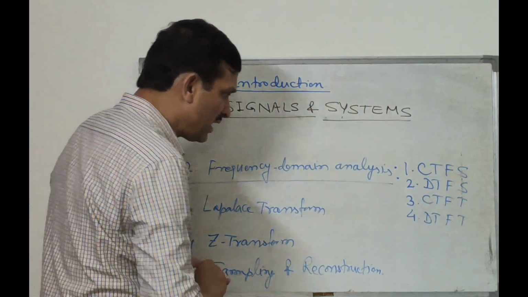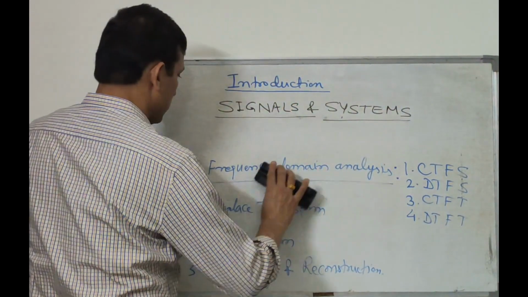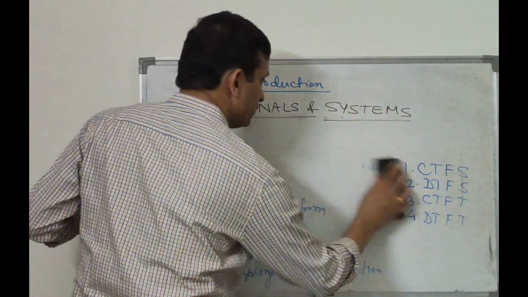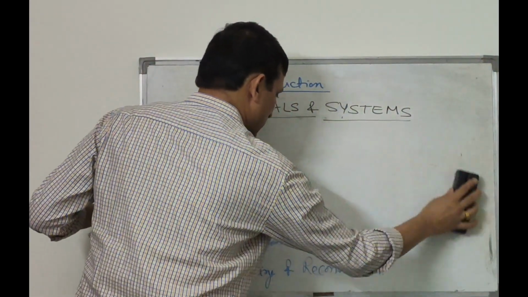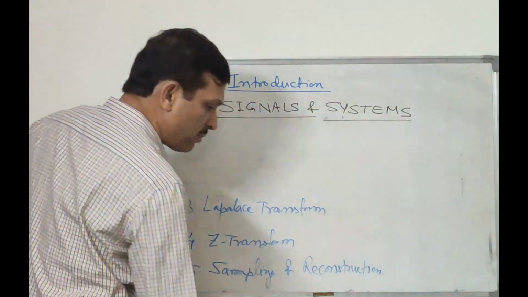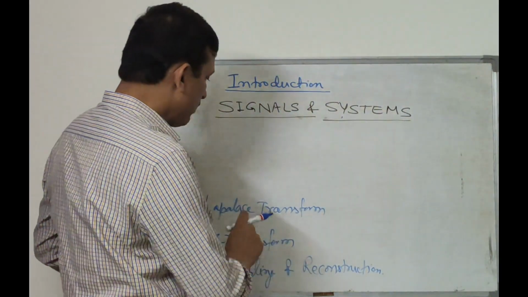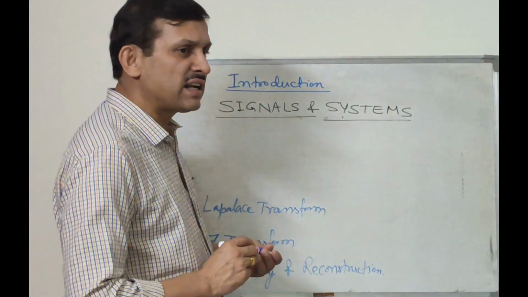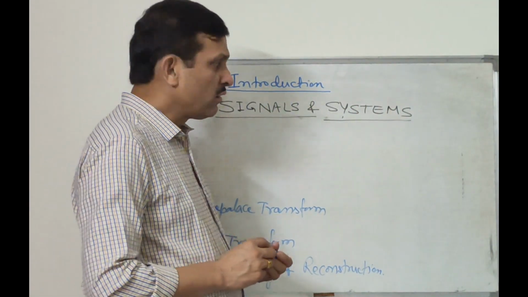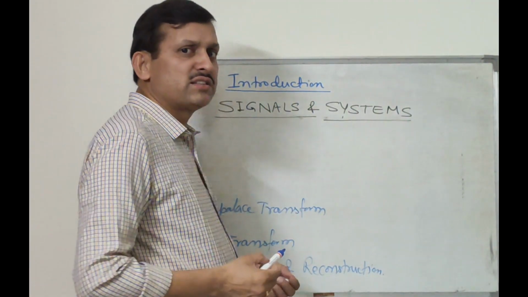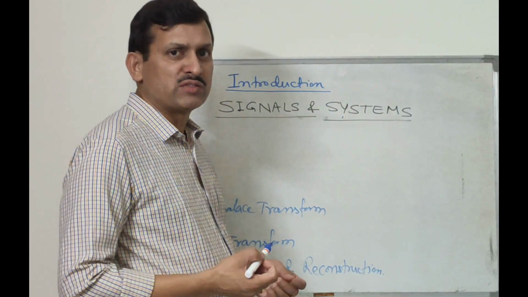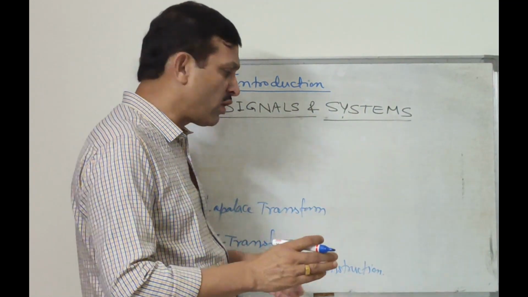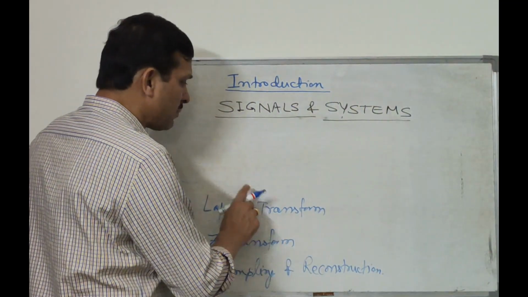Now the third unit. The third unit is Laplace transform. In Laplace transform, we will see this is a generalized transform. We have seen, for example, CTFT, continuous time Fourier transform. This continuous time Fourier transform is actually a special case of Laplace transform.